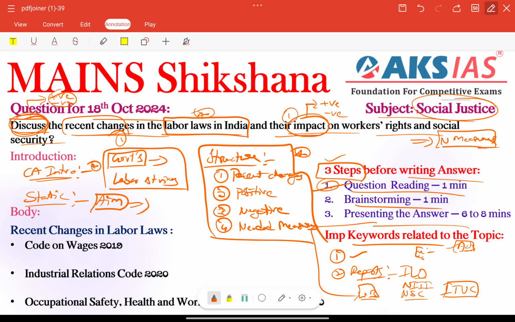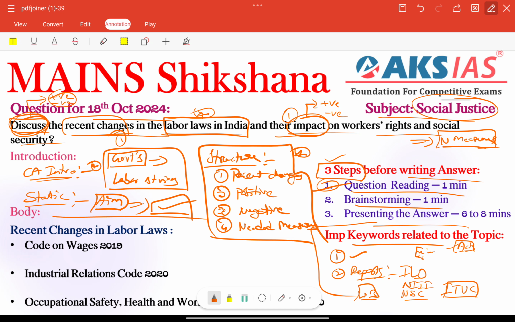Whatever labor laws we have, we can provide the important aim or objective of labor laws here, right? Otherwise, we can highlight the importance of labor laws, because labor laws in India have historically been fragmented, with over 40 central laws and numerous state laws governing worker rights. So this type of background information we can connect here. This is the perfect introduction, right?